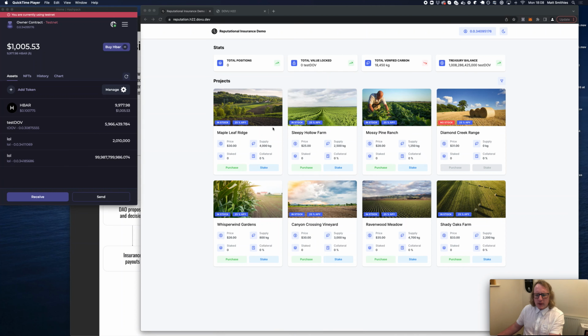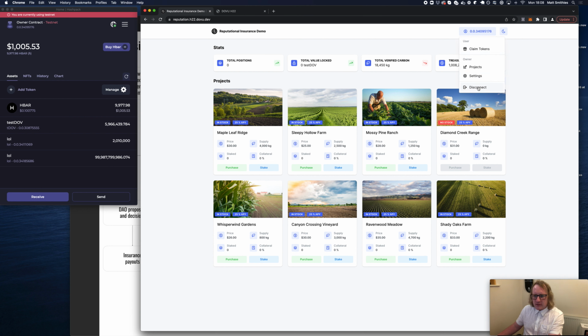This video we're going to go over the DApp again, but in detail. This is our main demo, the reputational insurance demo, and as before you have the ability to disconnect with hashback and of course dark mode naturally.